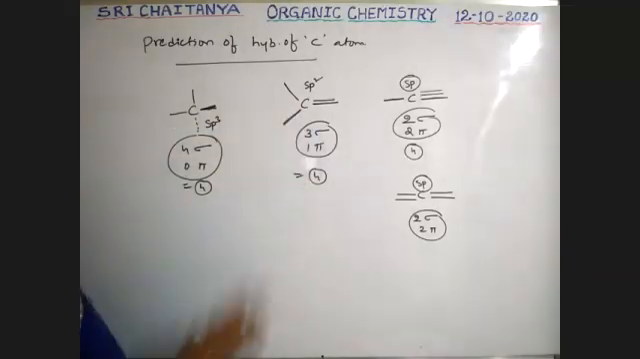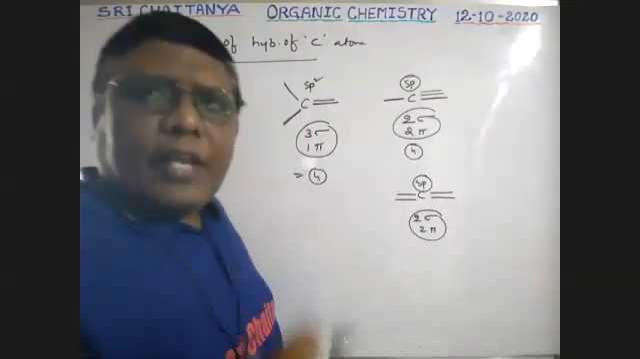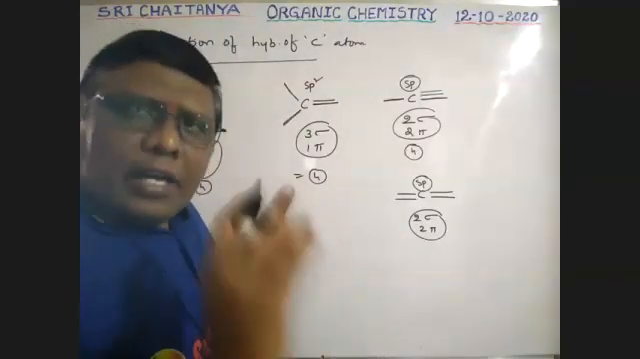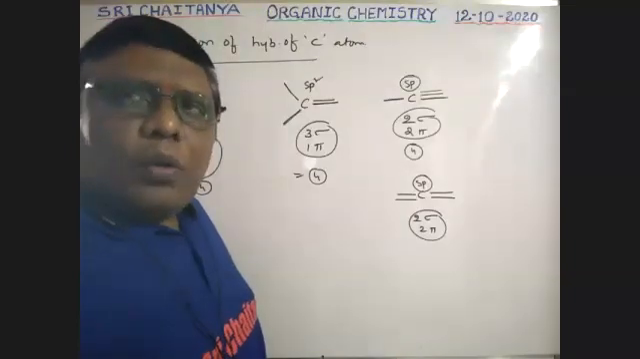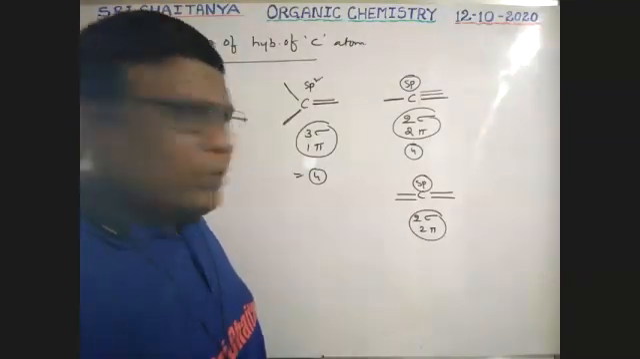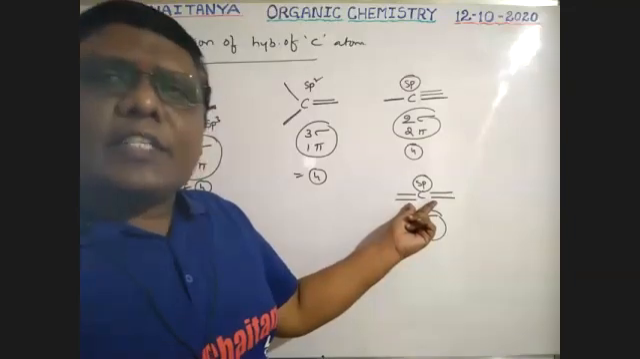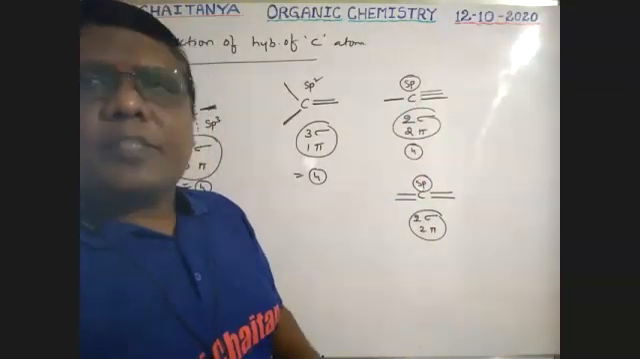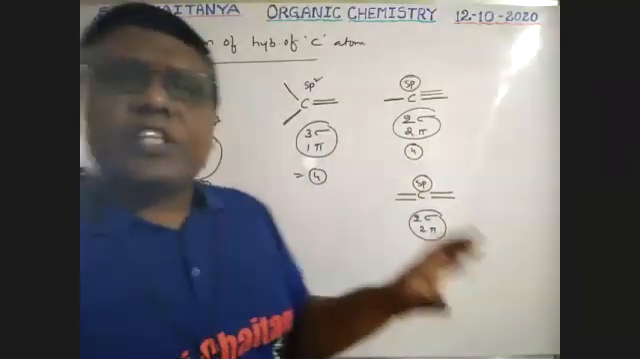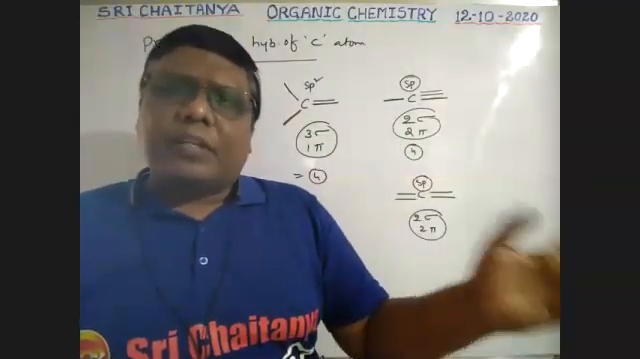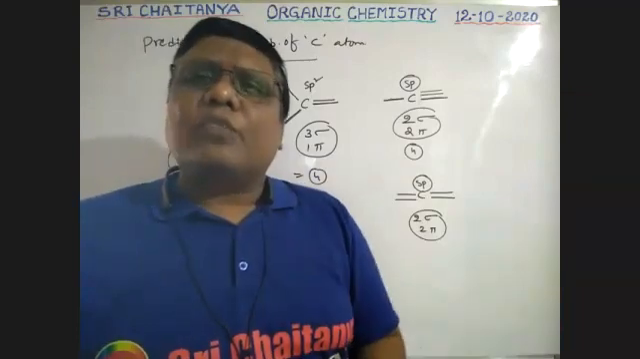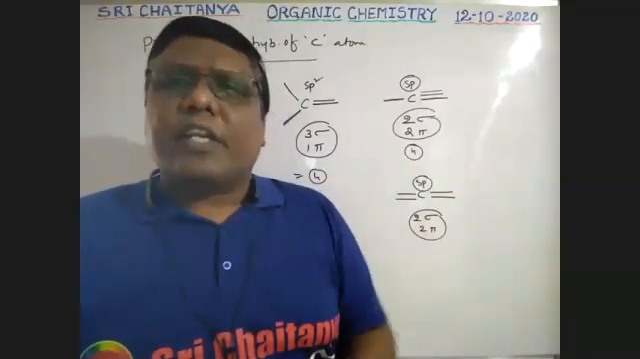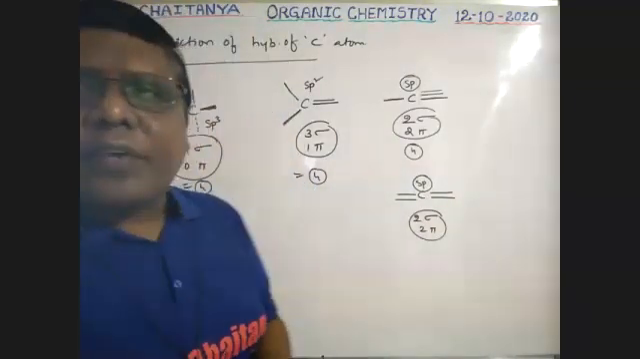So this is the way to identify the hybridizations. All single bonds, sp3. One double bond, sp2. Carbon with 2 double bonds, sp. Carbon with a triple bond, sp. So these are the identifications, whether the carbon is in which hybridization. This is the simplest way to identify it. Okay.